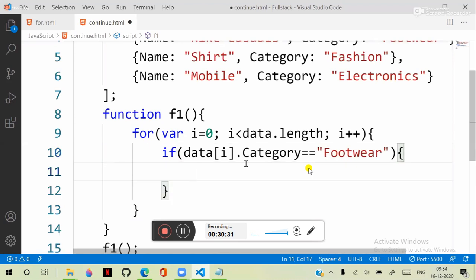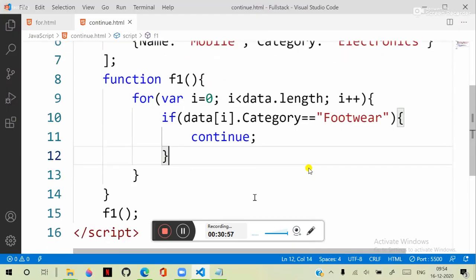Simply continue. Continue is used for skipping the counter. It skips the counter. That means wherever footwear comes, it will ignore, but it will not stop. It will ignore and proceed to the next one.